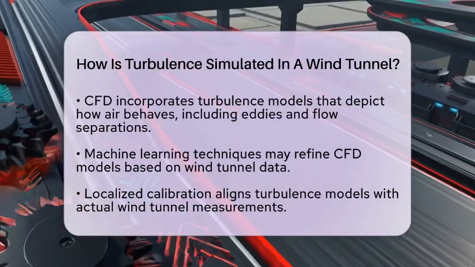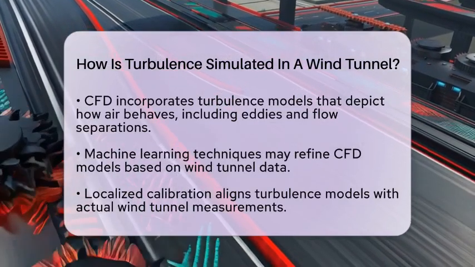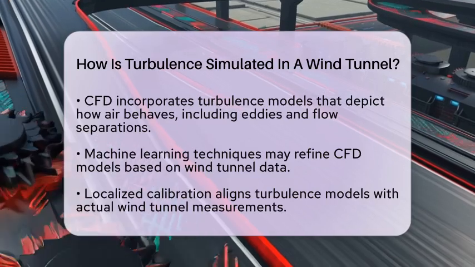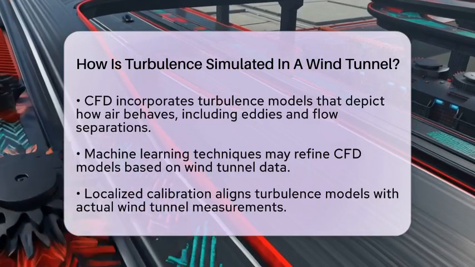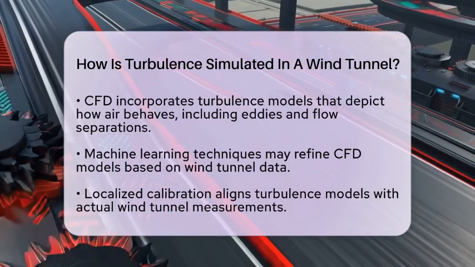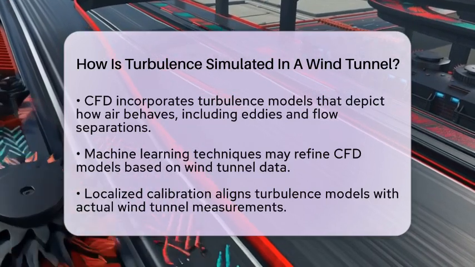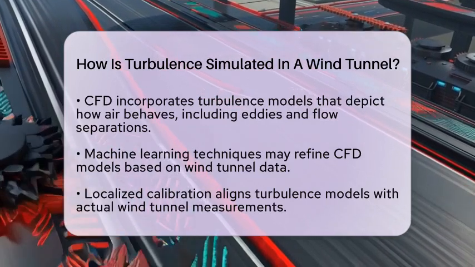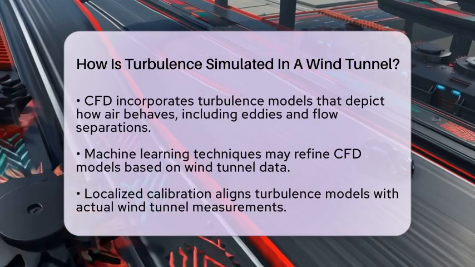Another important step is localized calibration. The turbulence models used in computational fluid dynamics are calibrated with wind tunnel data. This means engineers adjust the turbulence parameters to align the simulations with what they observe in the wind tunnel. This calibration is vital to ensure that the effects of turbulence on the car's aerodynamic loads are accurately captured.